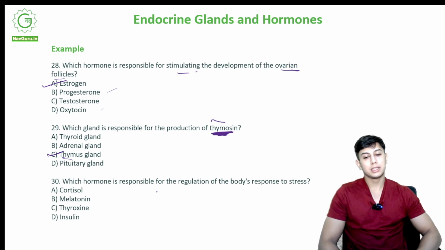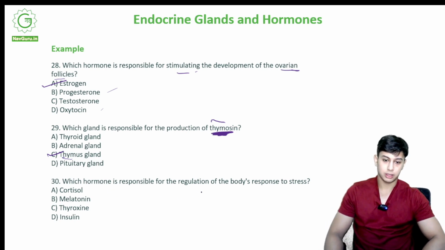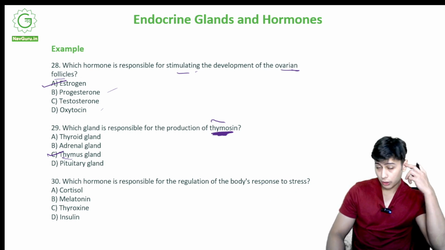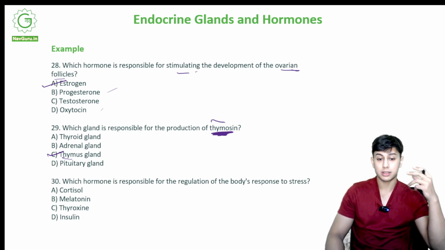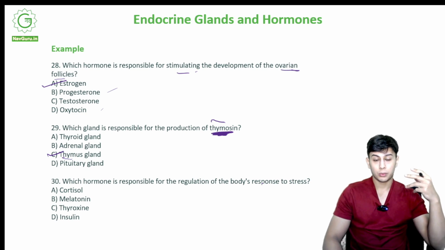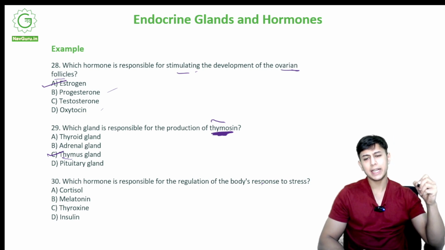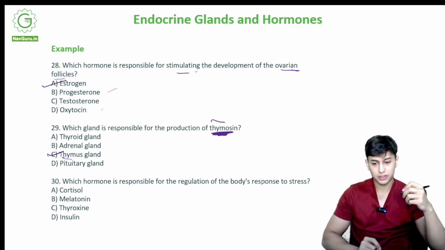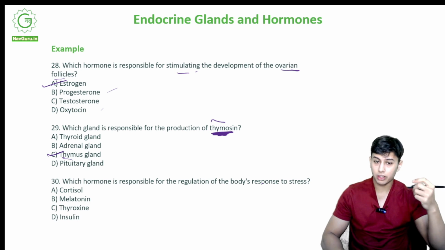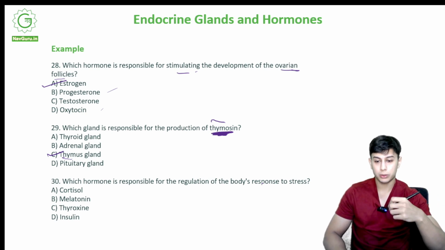Which hormone is responsible for the regulation of the body's response to stress? How does my body respond to stress? Like if there is a very tedious task given to me, there are a lot of tasks, I'm not getting rest, I have a lot of stress. How will my body respond to it?